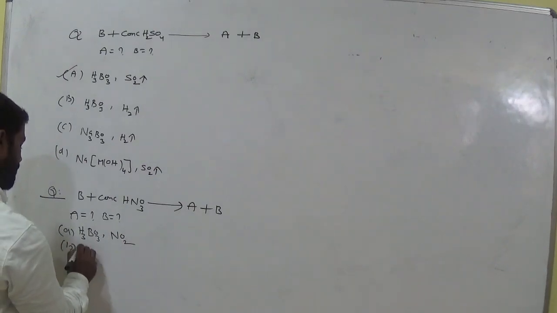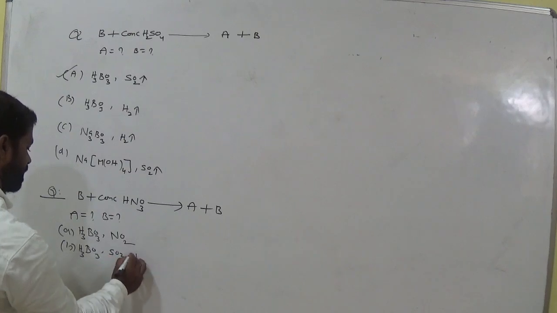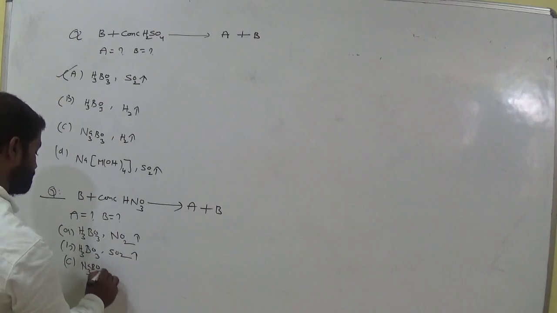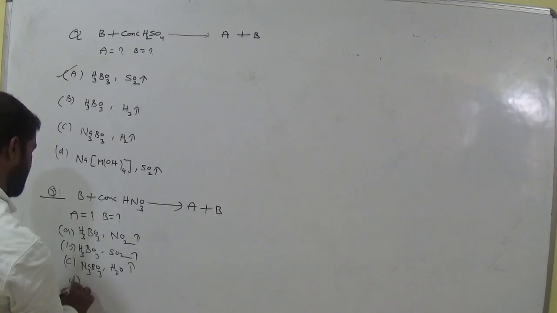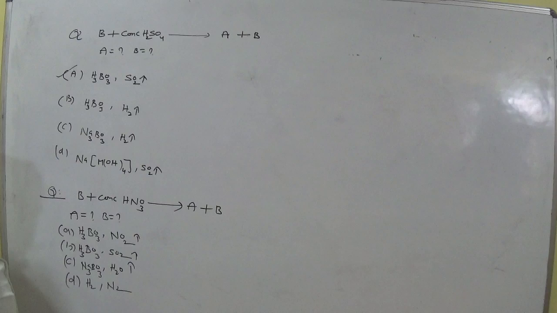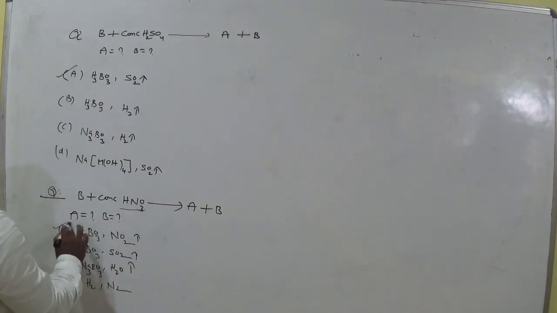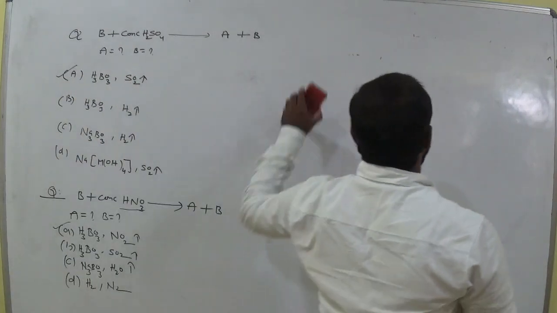Option B, H3BO3 and SO2. Option C, Na3BO3 and H2O. Option D, H2N2. So which one is correct one? It is HNO3, so option A is correct one.